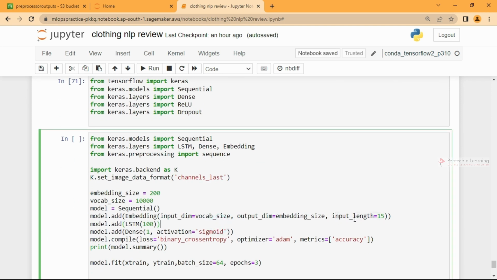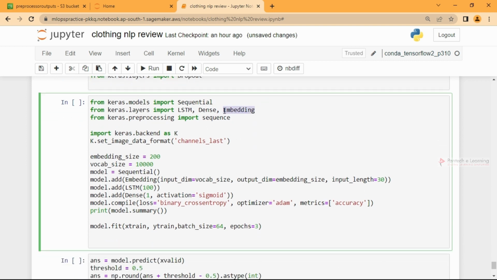And yeah, it's time for us to build. Since I have changed the length, I should go with 30 here. If you are using AWS, I suggest you import or write these 2 lines. Same thing in CNN also. Whenever you are building a neural network, you may get an error like NHWC or something like that. To avoid it, it's the channel, so you can call the backend and set the data format as channels last. Sequential, LSTM, Dense, and Embedding layers are important, and I'll tell you the hierarchy.